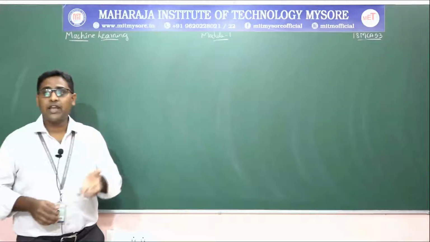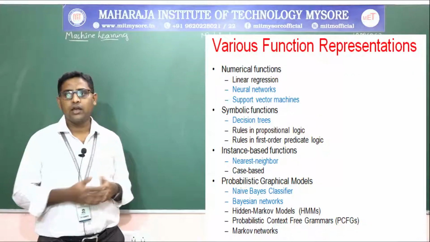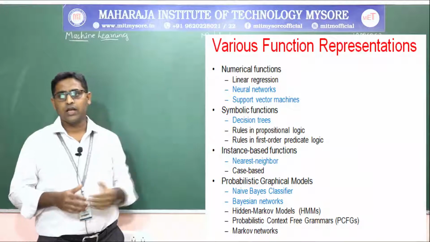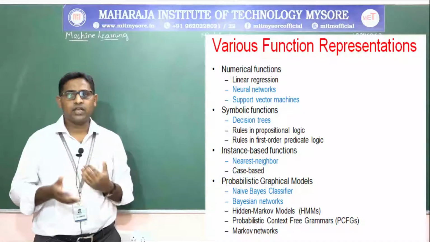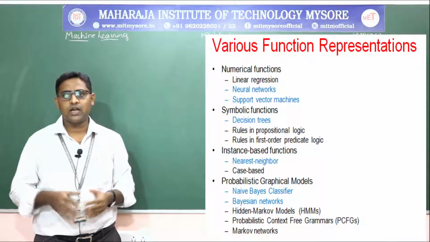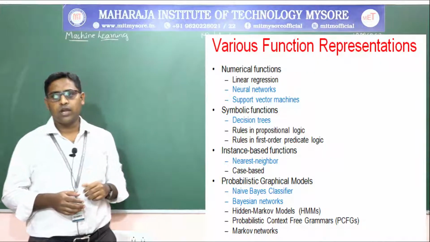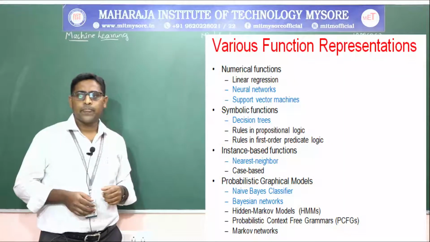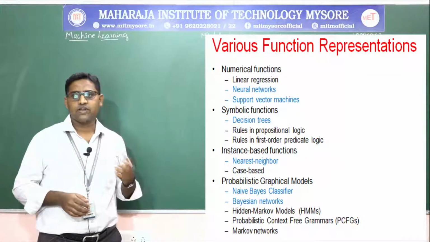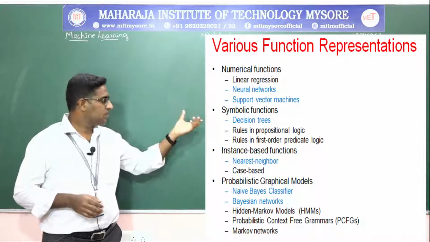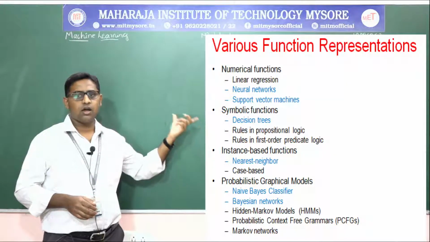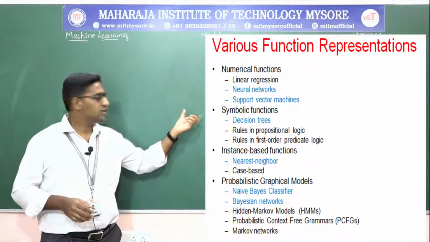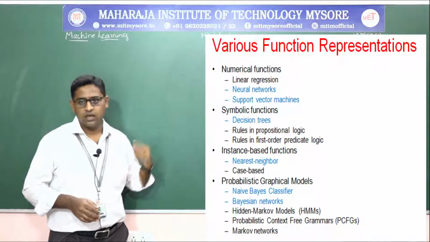Now there are various function representations in machine learning for the learning functions. Say we have numerical functions. Under numerical functions we have linear regression, neural networks, support vector machines, then symbolic functions. Under symbolic functions we have decision trees, rules in propositional logic, rules in first order predicate logic, then instance based functions. Instance based functions are nearest neighbor methods. So the nearest neighbor method will be used in instance based functions and case based methods.